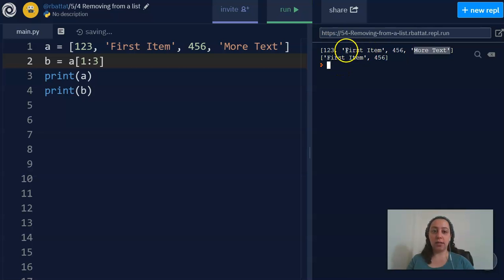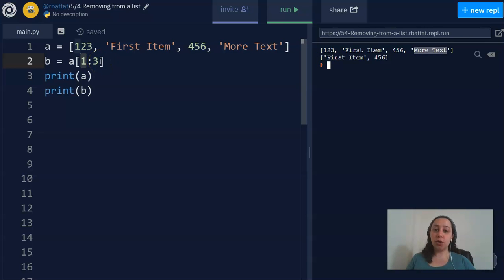Well, it has index 1, which is first item, and index 2, 4, 5, 6. So those two are printed here. And 0 is not included because we started at 1. And 3 is not included because we end before the 3.